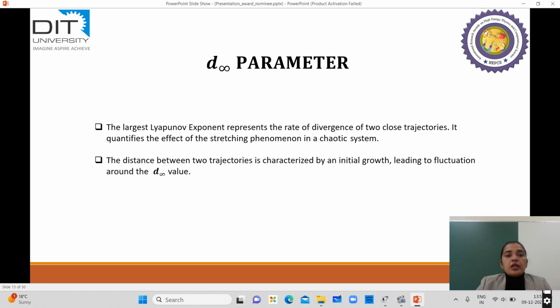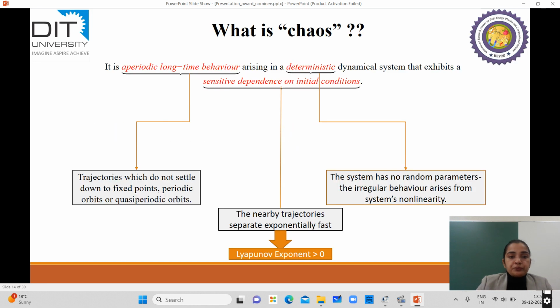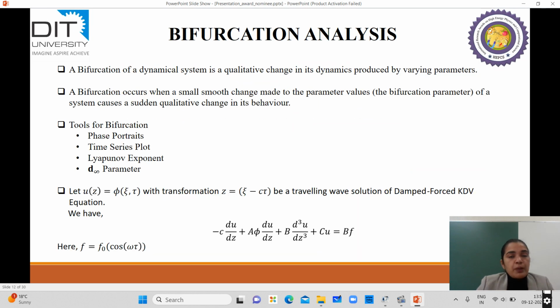The basic procedure of the bifurcation analysis is that first, we take a partial differential equation, then apply some transformation on it and convert it into ordinary differential equations.